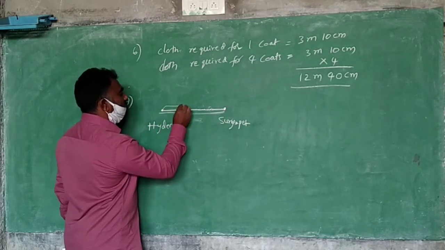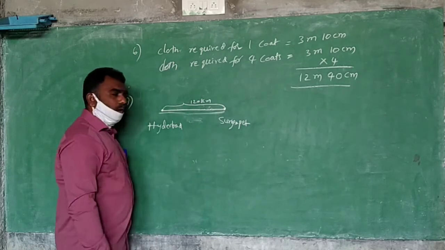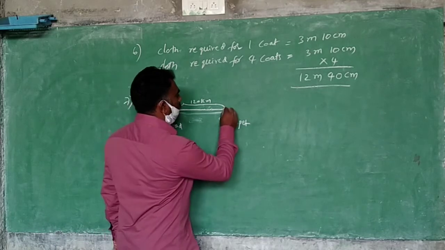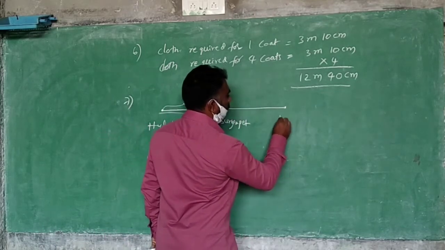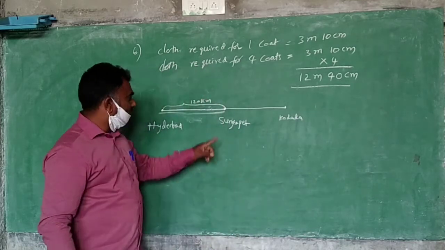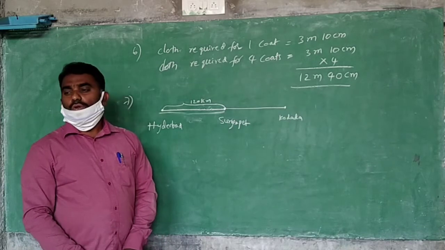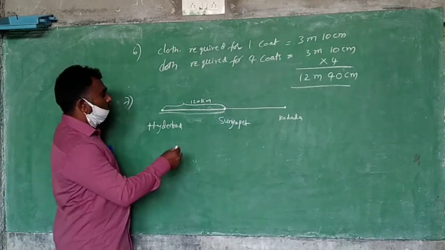So this distance is how much? 120 kilometers. Now what will come? 162. Means from here to here 162. From Hyderabad to Kodada now.